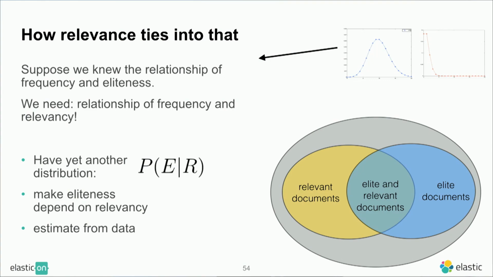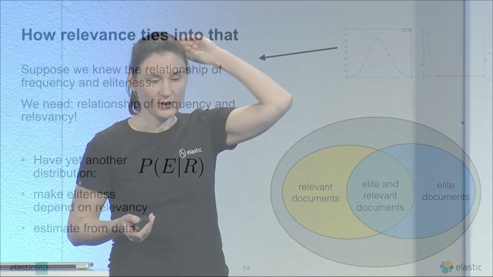We can think of our documents as a set, and some of these documents are relevant to some query, and some documents are elite. And again, we have some documents that are elite and relevant. And then maybe we can just use the same trick as before and try to estimate from these numbers what this probability actually is. And this is, again, just a number per term. Okay, so we estimate it from the data, which unfortunately means that we need even more interns, right?